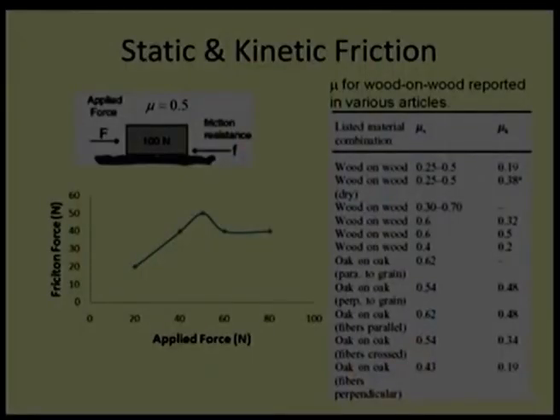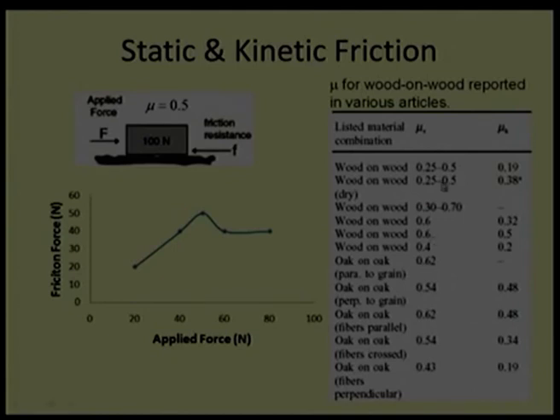Now, this table is shown to indicate that there is a huge variation in static and kinetic coefficients of friction. Mu s represents the static coefficient of friction, and mu k is the kinetic coefficient of friction. This table has been picked up from one of the books. Here, wood on wood coefficient of friction varies from 0.25 to 0.5, almost 50% variation, and the kinetic coefficient of friction, which has a steady value of 0.19, is much lower than 0.5, or almost half of the intermediate value 0.4.